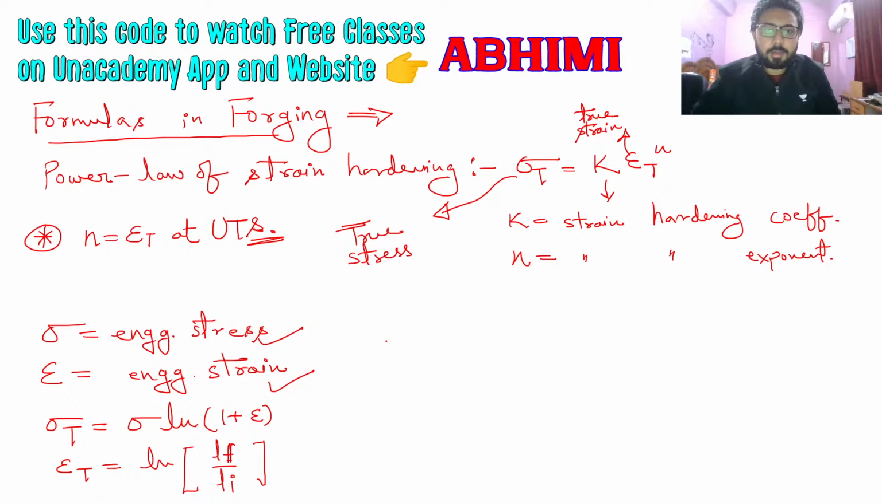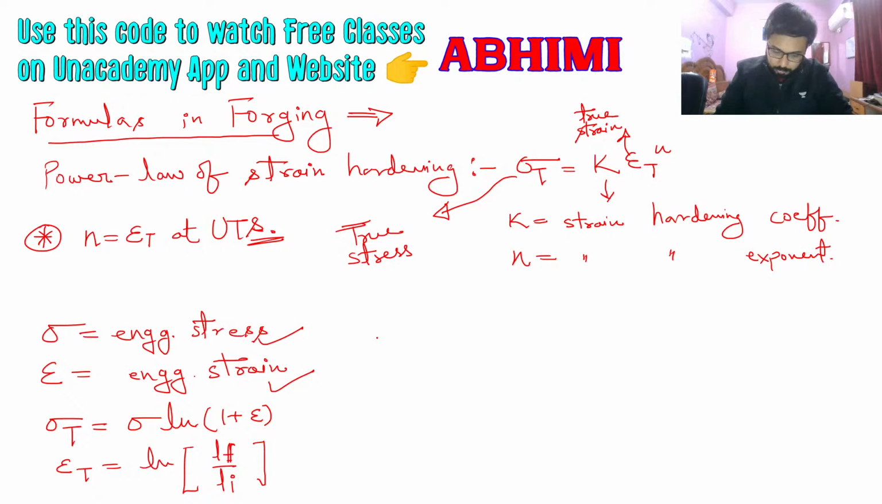And this power law of strain hardening can also be used to calculate the flow stress, which is the stress required to do this forging operation, the stress required for the plastic deformation via which the whole metal forming is going to occur.